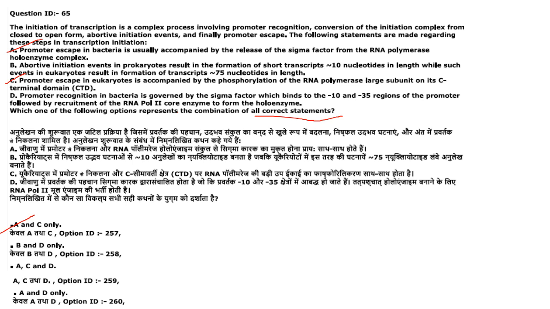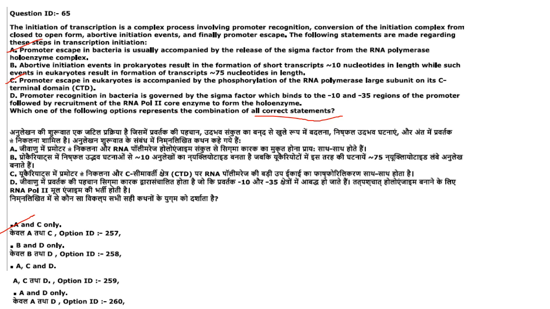Abortive initiation events in prokaryotes result in the formation of a short transcript approximately 10 nucleotides in length, while such events in eukaryotes result in formation of transcripts approximately 75 nucleotides in length. There is no abortive initiation event in prokaryotes, so B is not correct. Promoter escape in eukaryotes is accompanied by the phosphorylation of the RNA polymerase large subunit on its C-terminal domain.